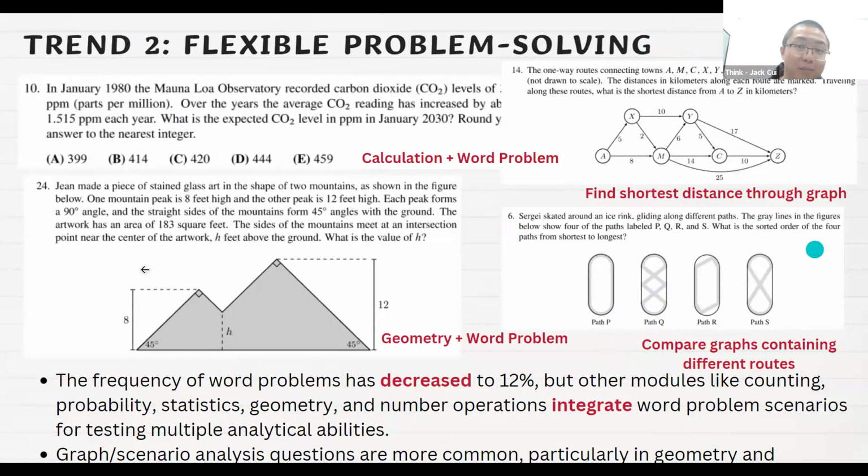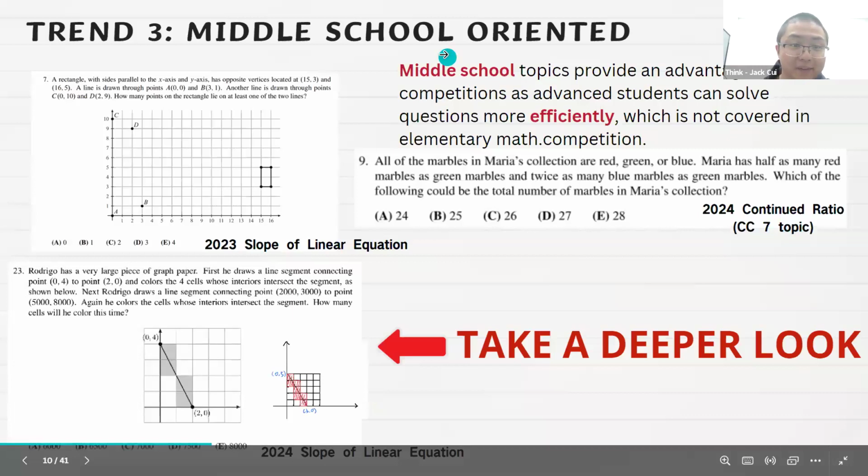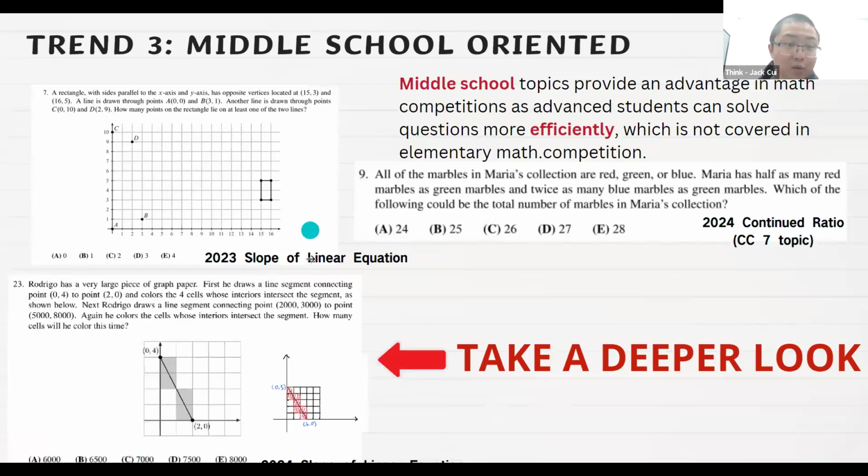Third one, middle school oriented. And we can see these examples, question 7 and question 23. They both test you on the knowledge regarding the coordinate system. And this is, of course, going to be a middle school topic, right? Linear function. And also, question 9 tests you about the continued ratio. So we can see you can solve the question more efficiently if you know the middle school topics, which are not covered in the elementary school math competition.